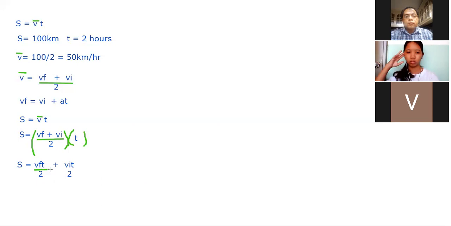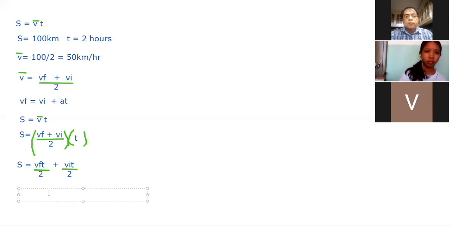Now the question, how about the value of V sub F? What is V sub F? V sub F here is multiplied by time. V sub I is multiplied by time. How about the value of V sub F? Now, what is our value actually of V sub F? Is there still an expression for V sub F?